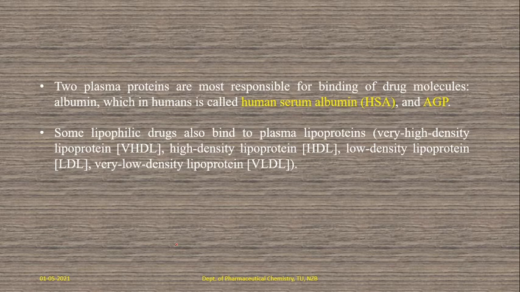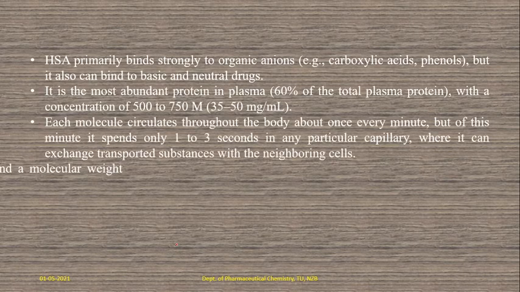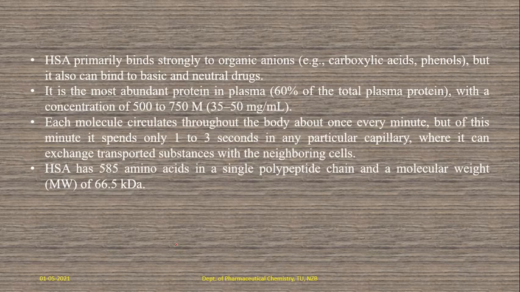Okay. So now let us discuss the first two, which are very important with respect to drug molecules: HSA and AGP. HSA, human serum albumin, can bind strongly to organic anions first, those functional groups present in drug molecules like carboxylic acids and phenols, COO minus and phenoxide ion.